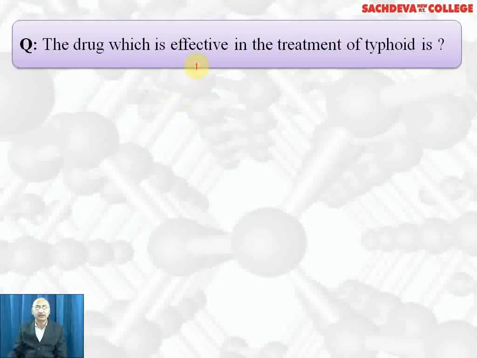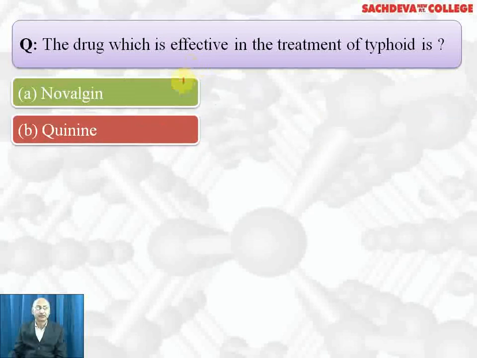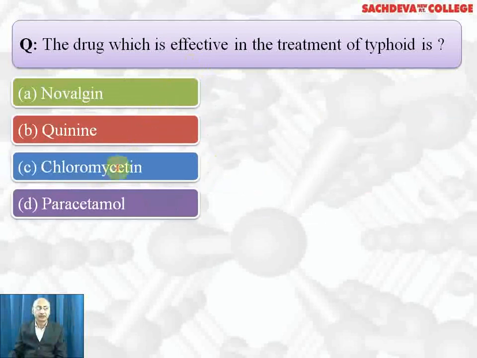The drug which is effective in the treatment of typhoid is Novalgine, quinine, chloromycin, paracetamol. Correct answer is chloromycin, which is also called chloramphenicol. It is broad spectrum antibiotic. Novalgine is analgesic and antipyretic to some extent. Quinine is anti-malarial. Paracetamol is antipyretic as well as analgesics.